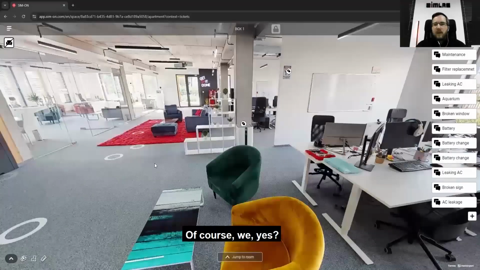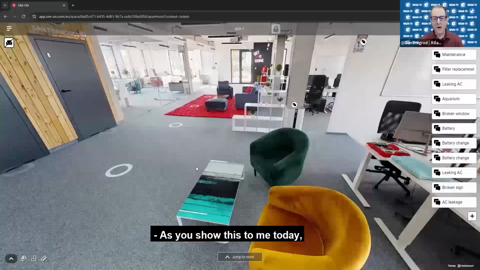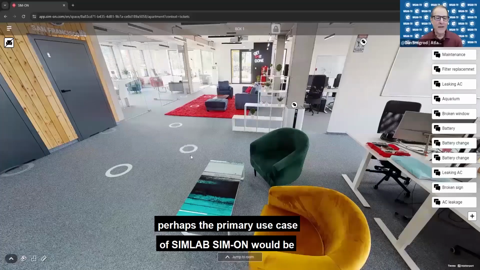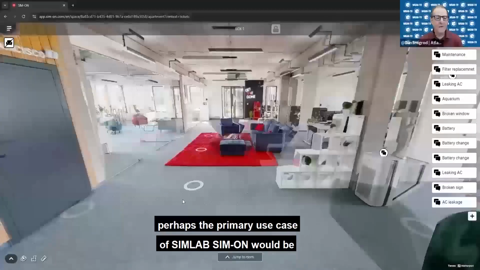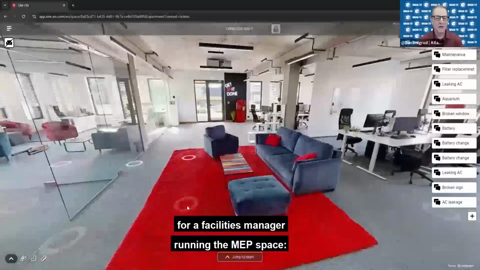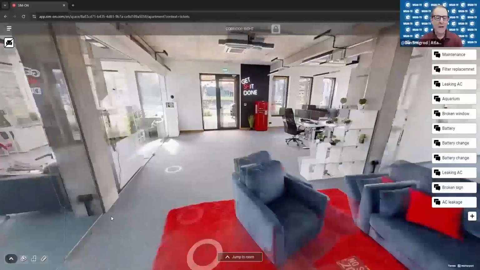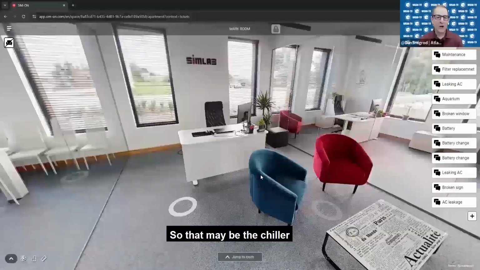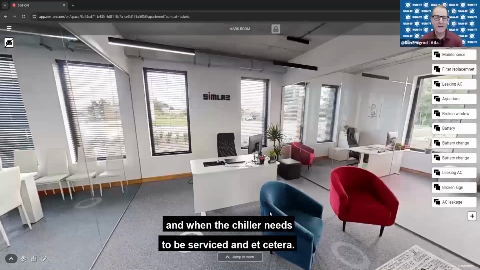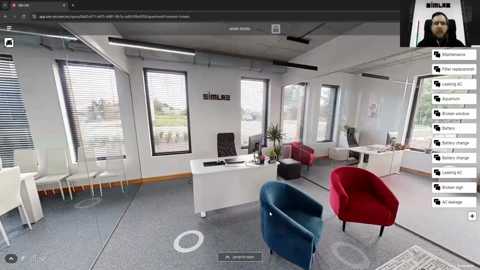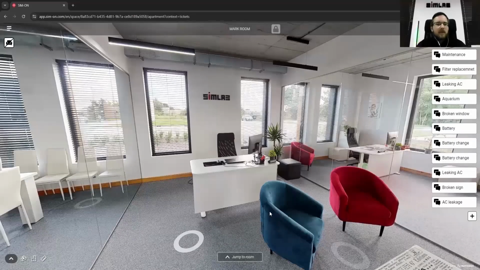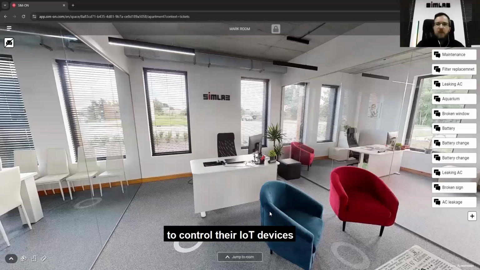Of course, as you show this to me today, while you're showing us the SimLab offices, I'm assuming perhaps the primary use case of SimLab Simon would be for a facilities manager running the MEP space, mechanical, electrical, and plumbing. So that may be the chiller, and when the chiller needs to be serviced, et cetera. Yeah, but not only. Our software can be used by everybody, because it can be the homeowner, for example, steering their IoT devices.